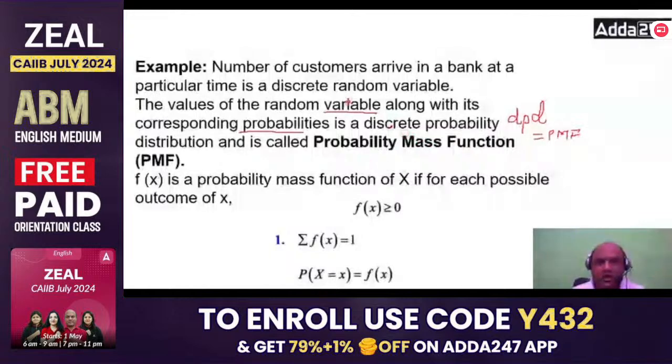I'll show you. Number of customers arriving in the bank at a particular time is a discrete random variable. The values of the random variable along with its corresponding probabilities is a discrete probability distribution. It is called the probability mass function. So you have to remember this word, discrete probability distribution, DPD.